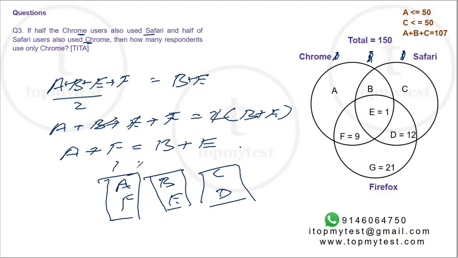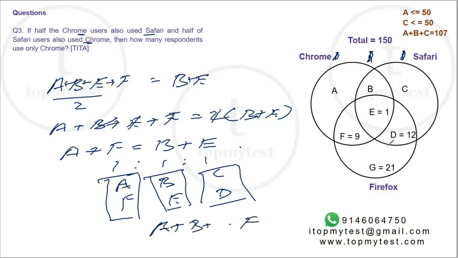The ratio is 1:1:1. So the split is 1:1:1. If I know the total population of A, B, C, D, E, F, I can split it in the ratio 1:1:1 and find the individual regions. Can I know the total value? Yes. What is the total value of A to F?